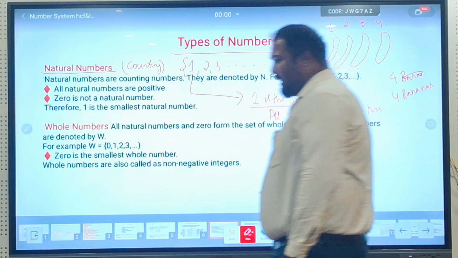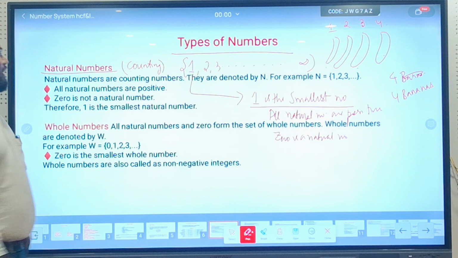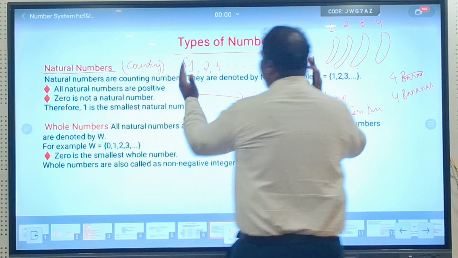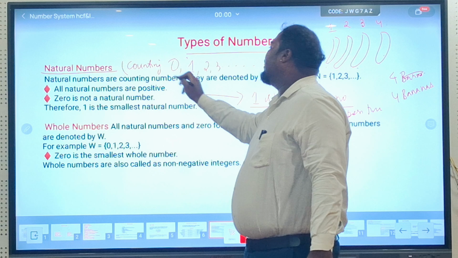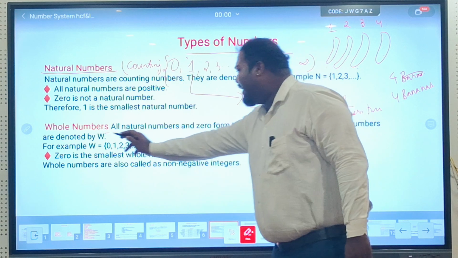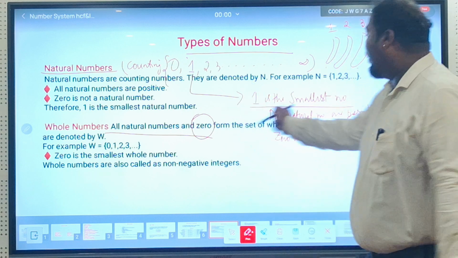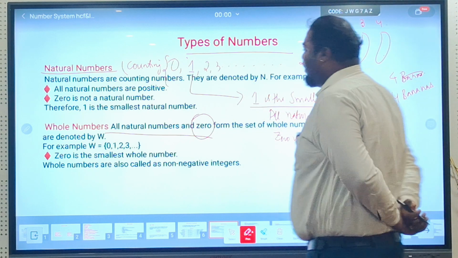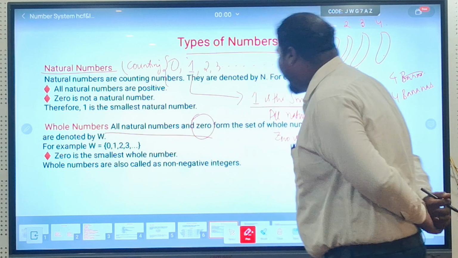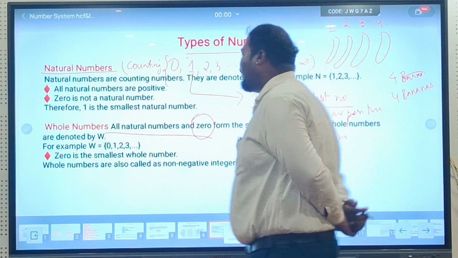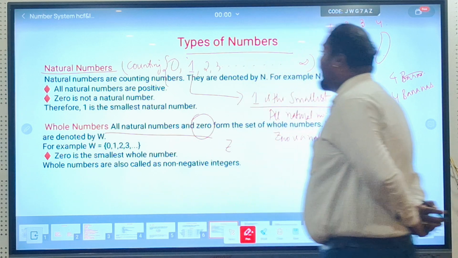Okay. Now, let us see what is whole number. If we talk about whole numbers, the whole set of natural numbers will be there. Just we will add a 0 over here. So we will say, all natural numbers and 0 form the set of whole numbers. That means if I ask you what is the smallest whole number, you will not say 1, because 0 is also there, and 0 is smaller than 1. Therefore we will say 0 is the smallest whole number.